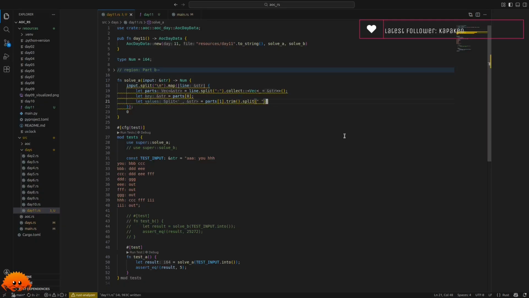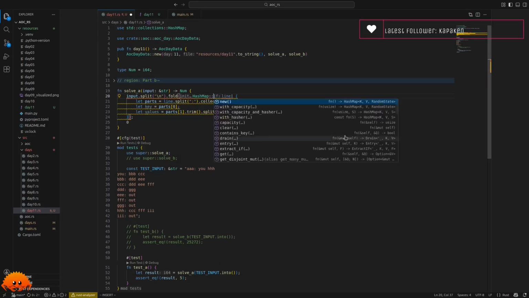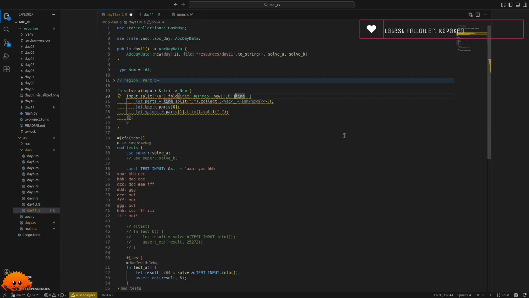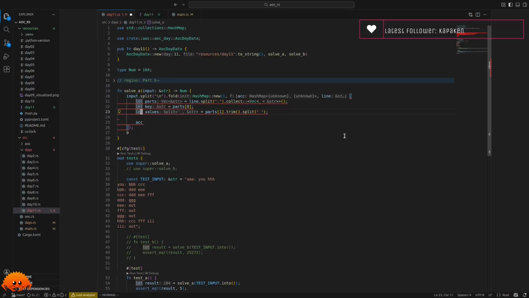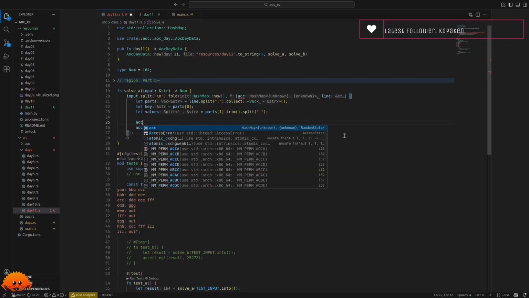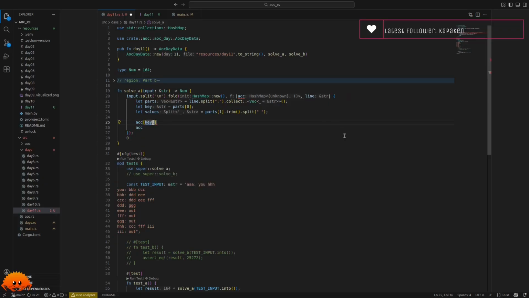So then, yeah, we have our keys, we have our values, but we actually don't want to map this. I think we simply want to fold this. So folding this into a hash map would be the most sensible. Then we have our accumulator and our line. We can keep changing our line here. And then in the end, we have to return our accumulator. And then we say accumulator at key is equal to values.